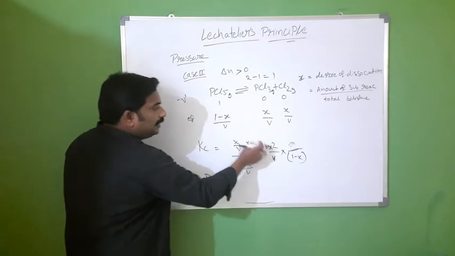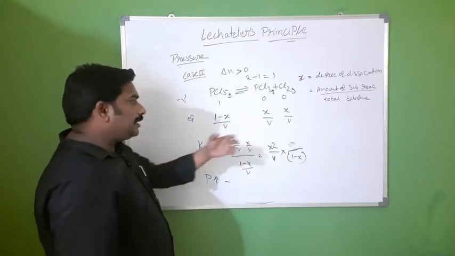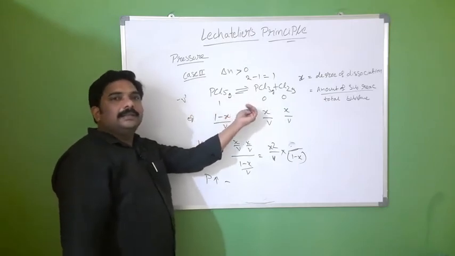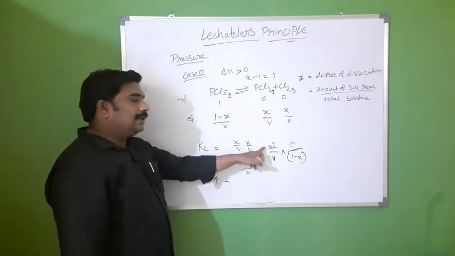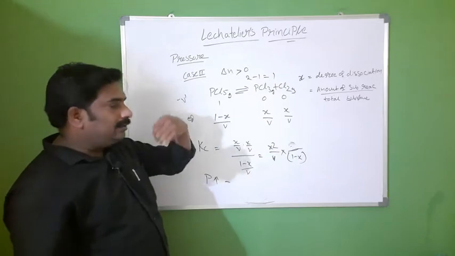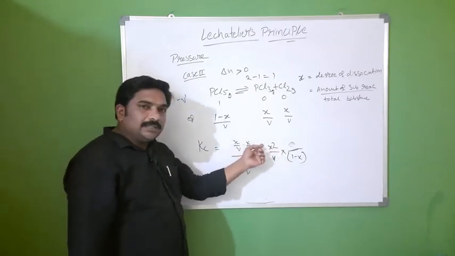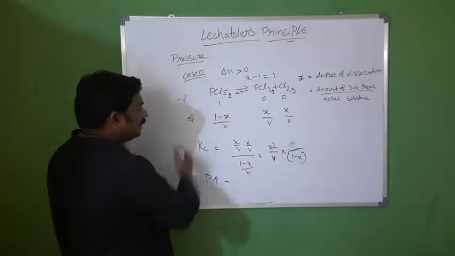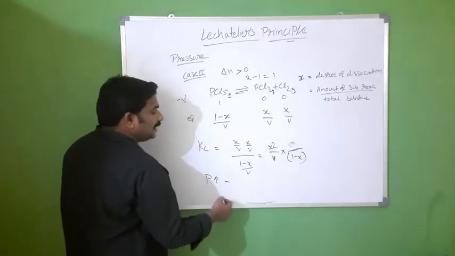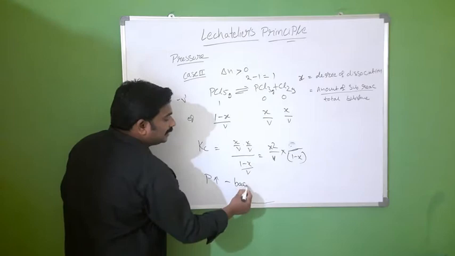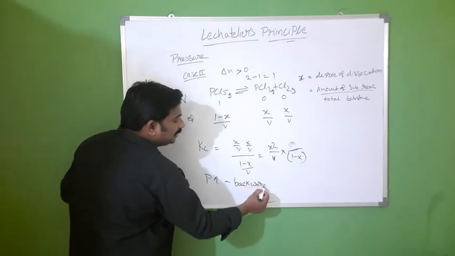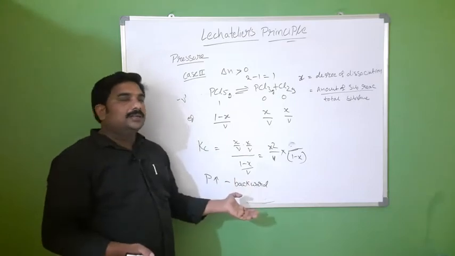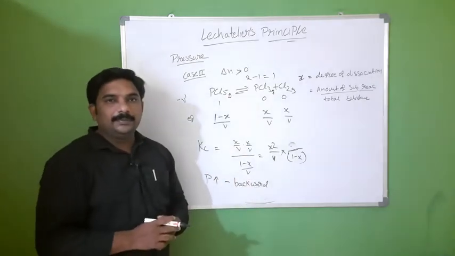X value increases means the reaction goes in the forward direction. X value decreases means the reaction goes in the backward direction. So for this reaction, if you increase the pressure, the reaction goes in the backward direction. That means pressure is not a favorable condition for this reaction.